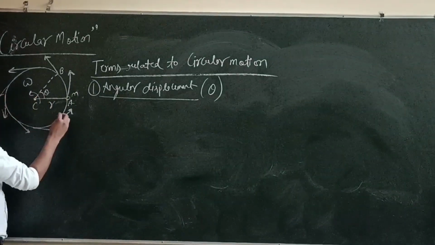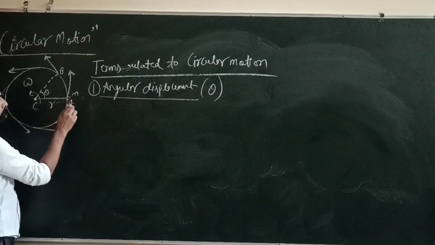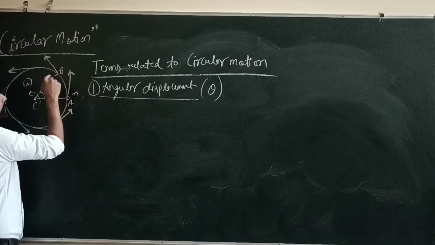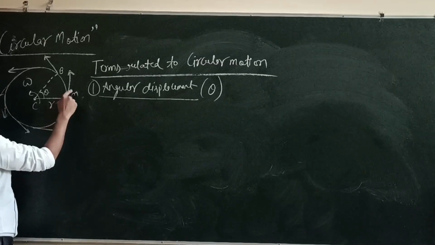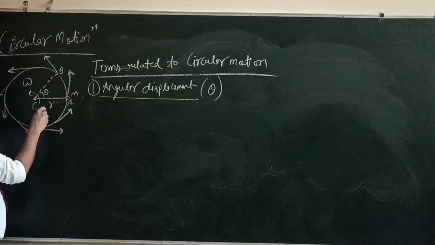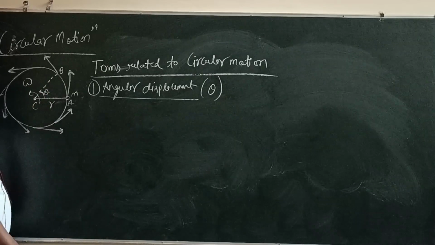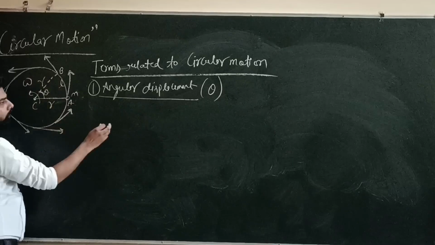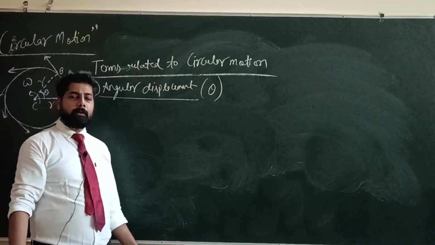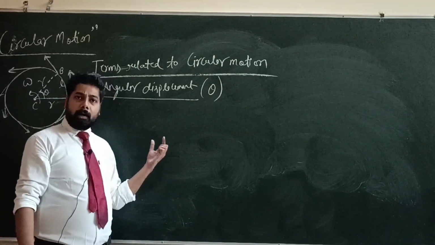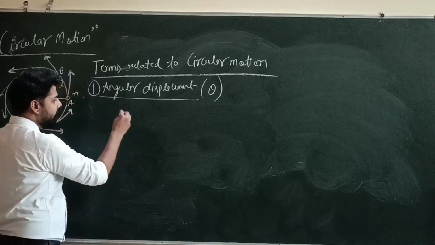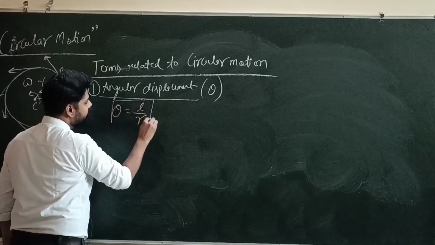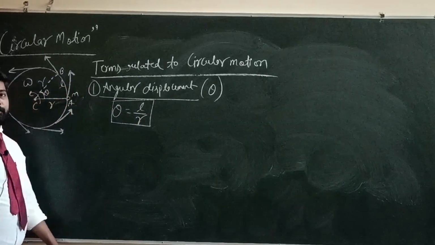So here we can see that the body initially was at position A. After some interval of time, it has reached point B. So when the body has reached point B, it has covered an angle theta, and the length of arc is L. So angular displacement is defined as the ratio of the length of arc to the radius of circular path. So theta equals L upon R. This is the formula of angular displacement.